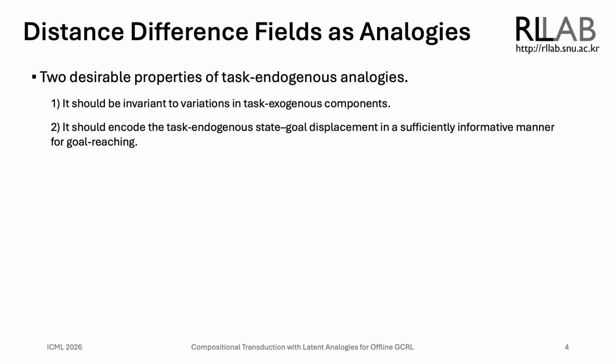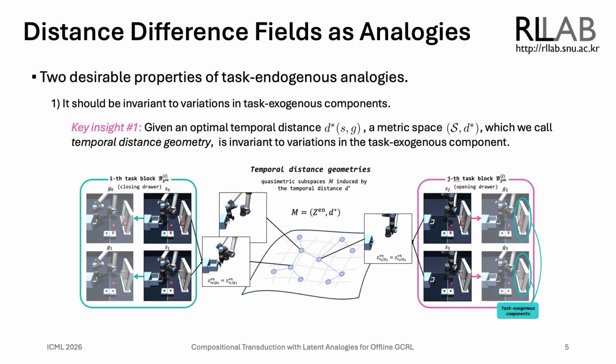First, it should be invariant to variations in task exogenous components. Second, it should encode the task endogenous state-goal displacement in a sufficiently informative manner for goal reaching. Our first key insight is that, given the optimal temporal distance d star, the metric space induced by this temporal distance is invariant to variations in the task exogenous component. We call this space temporal distance geometry.